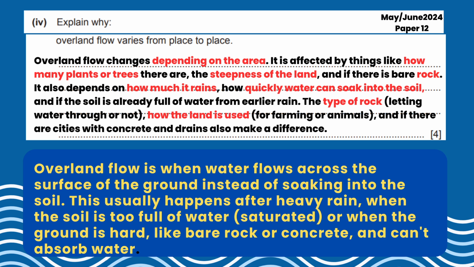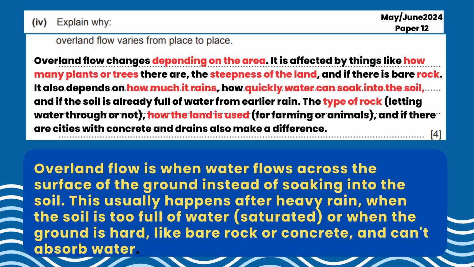The question here is, why is overland flow different from place to place? It's because it changes depending on the area. As you can see here, I posted the factors. It's all about how many plants or trees there are in the area, the steepness of the land, and whether there is bare rock.